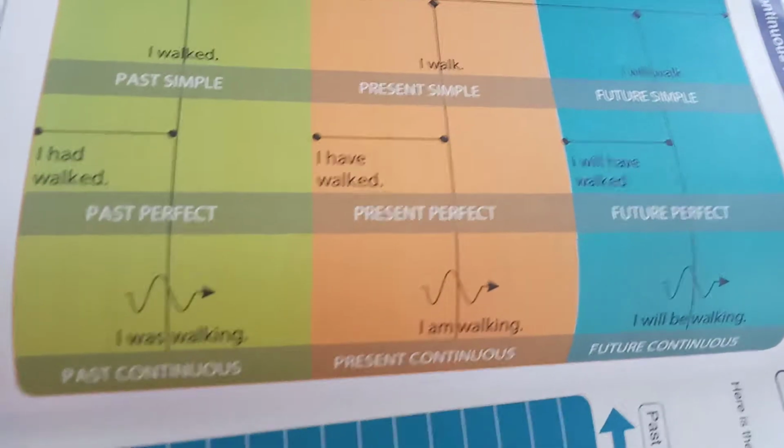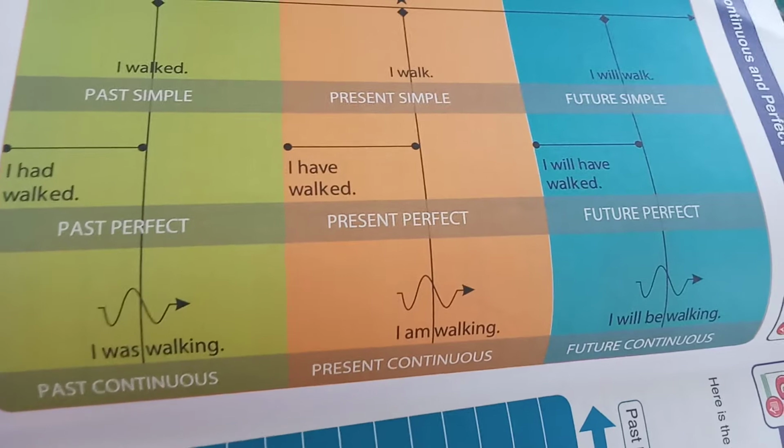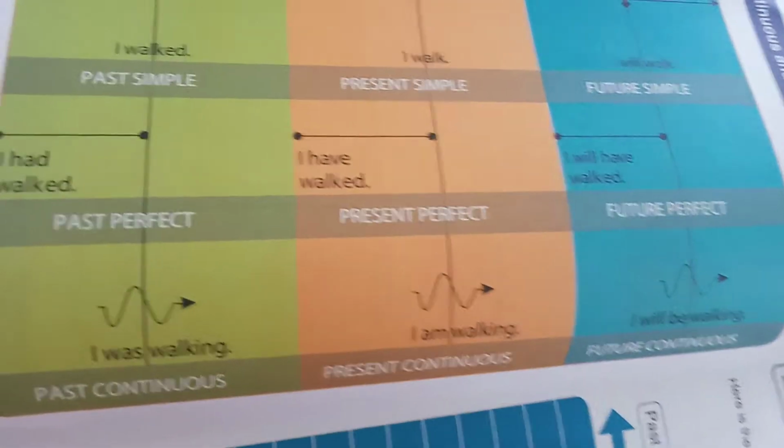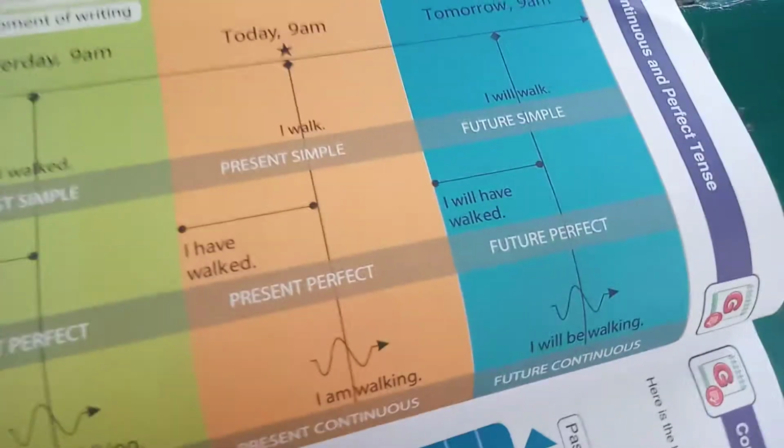Continuous means the ing form. When you write ing, you should use am or is. He is walking. I am walking. He was walking. He will be walking. Okay. Based on this, you have some exercises here.